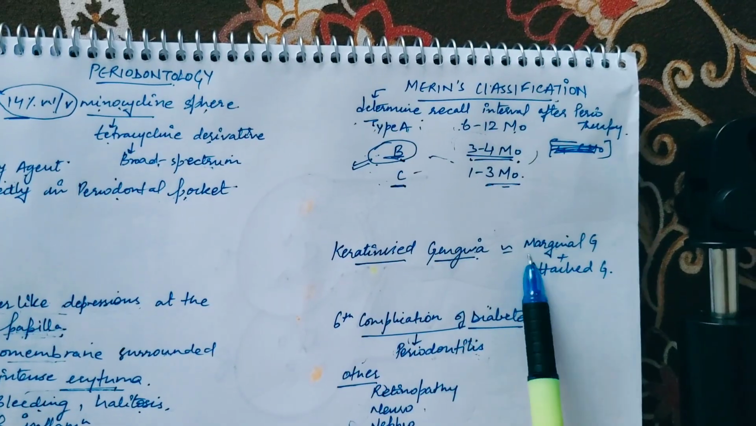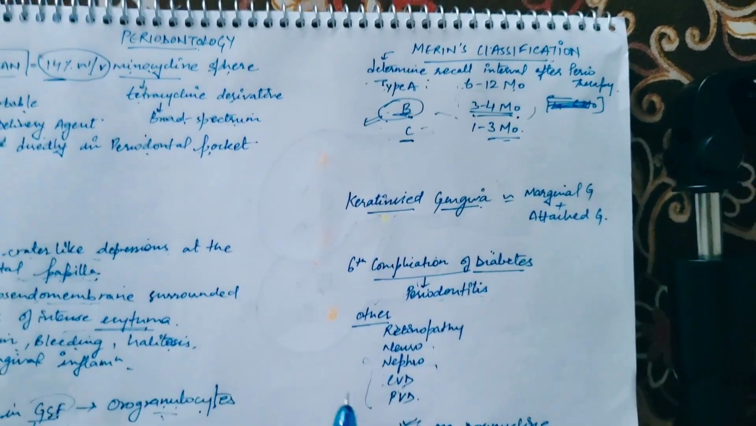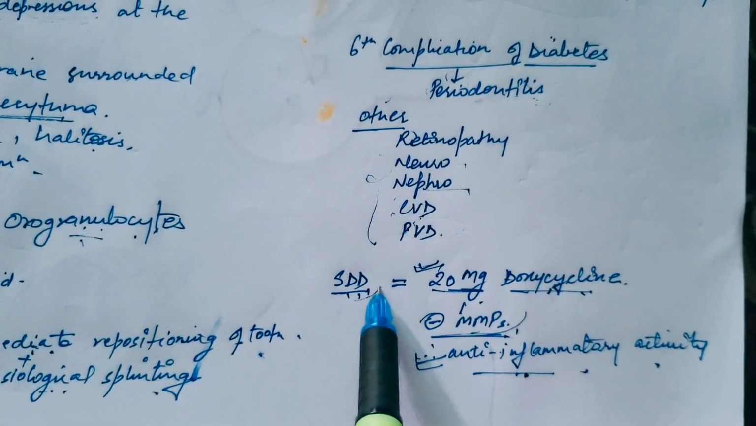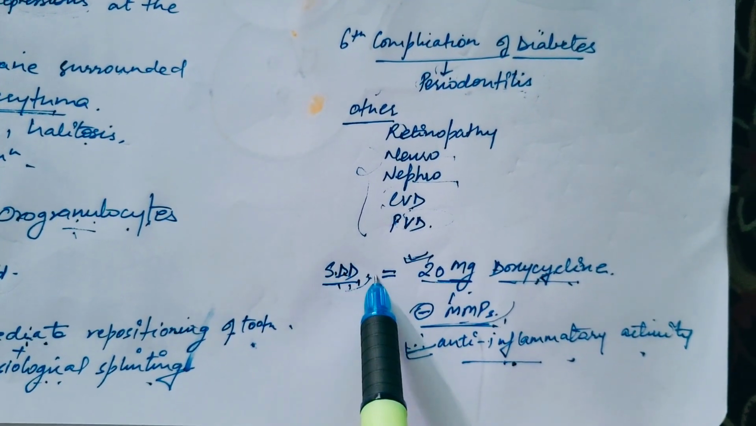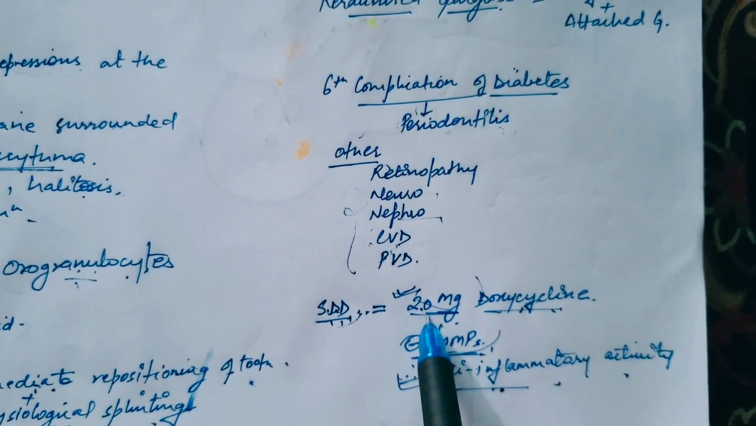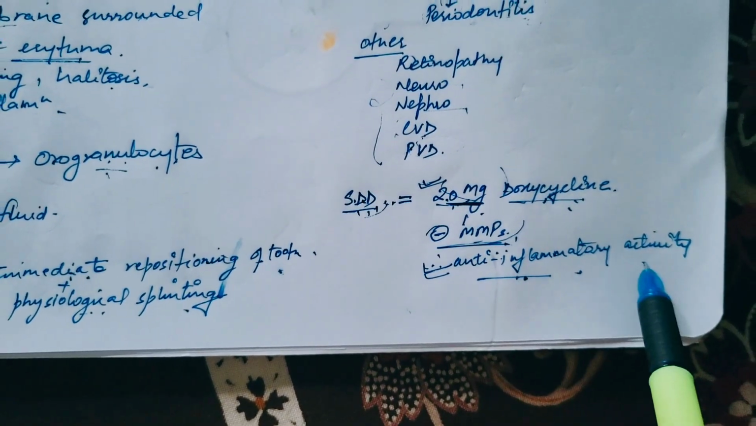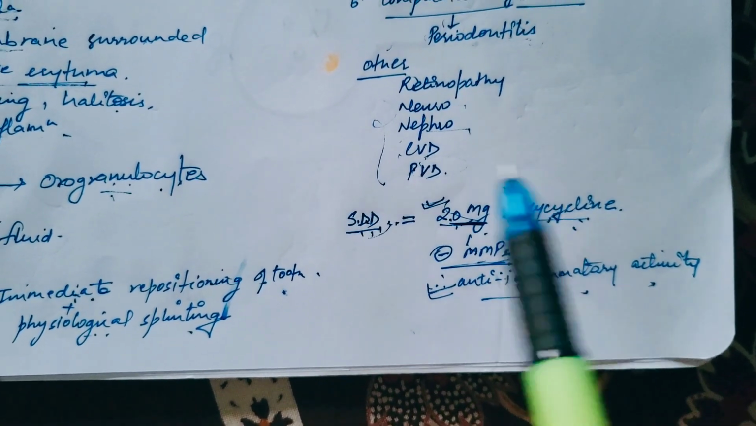These are the marginal gingiva and the attached gingiva. Then periodontitis is the sixth complication of diabetes. Okay? What is SDD? Submicrobial dose doxycycline. Its value is 20 milligram doxycycline, which has anti-inflammatory activity and inhibits the matrix metalloproteinases. Cool.